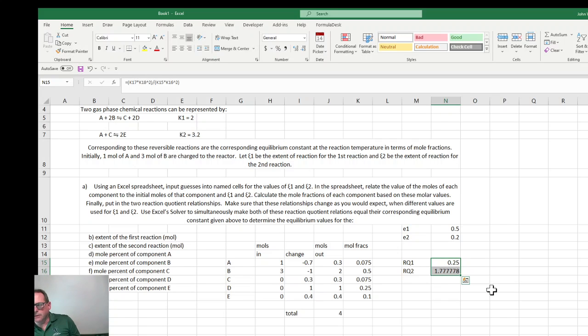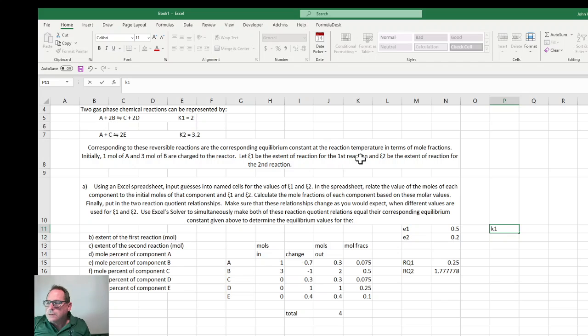Of course, these aren't correct. There's two ways we can go here. Well, there's more than two ways, but we could set this equal to these values here, K1 and K2. But I'm just going to take these down. I'm going to put our K1 and K2.